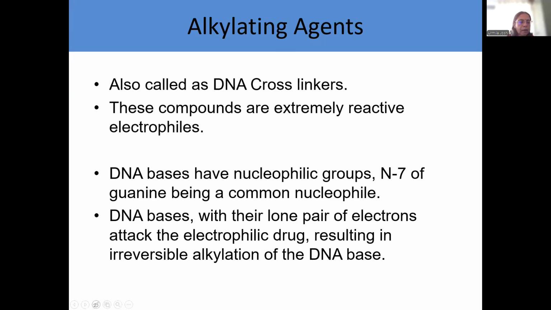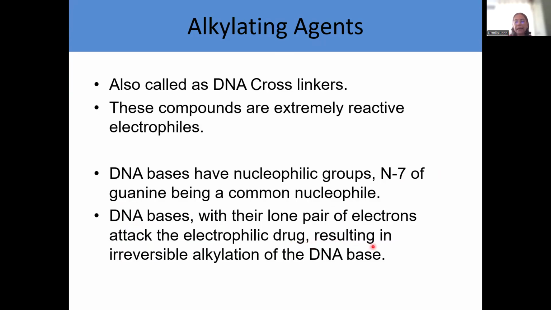Now, alkylating agents are extremely reactive electrophiles. Electrophiles meaning they are electron loving or electron deficient species. DNA bases which are present in the cell have nucleophilic groups. The N7 of guanine is the most common nucleophile. So these DNA bases, particularly N7 of guanine, which has a lone pair of electrons, attack the electrophilic drug.